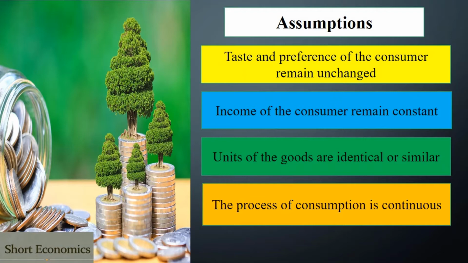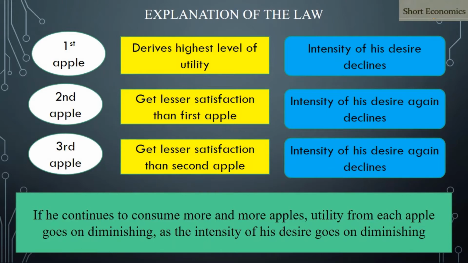The fourth one is that the process of consumption is continuous. Whenever the consumer consumes certain goods, there should not be any gap while he is consuming. So these are the basic assumptions of the law of diminishing marginal utility. This law holds good only when the above conditions are satisfied. If we satisfy those conditions, the theory will be correct.